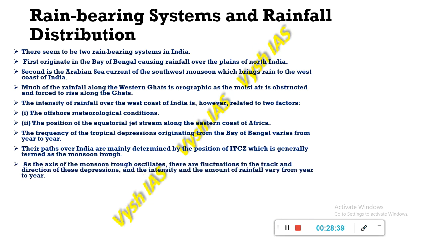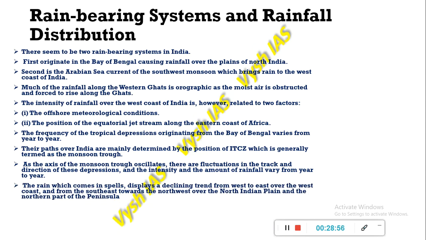And when the axis of the monsoon oscillates, then these fluctuations in the track and directions of these depressions also cause differences in the intensity and amount of rainfall, which keep varying from year to year. So the rain comes in spells, displaying a declining trend from west to east over the west coast and from the southeast towards the northwest coast of the Indian plain and the northern part of peninsula.